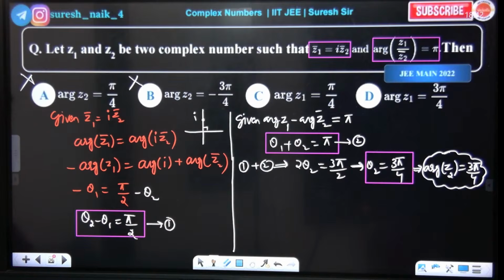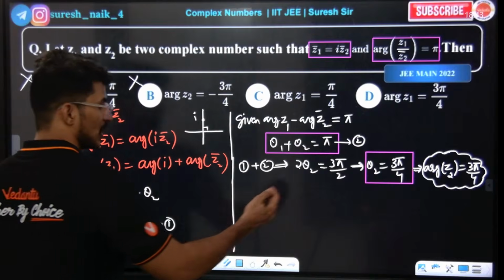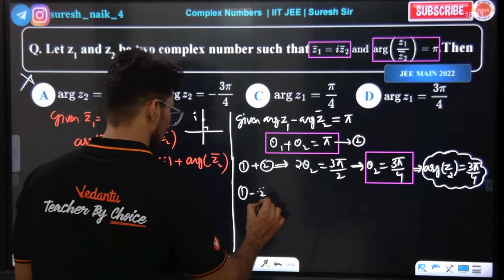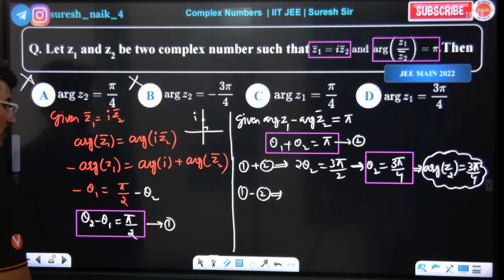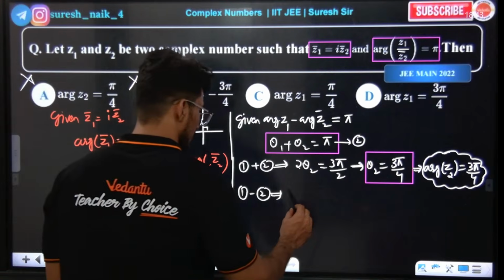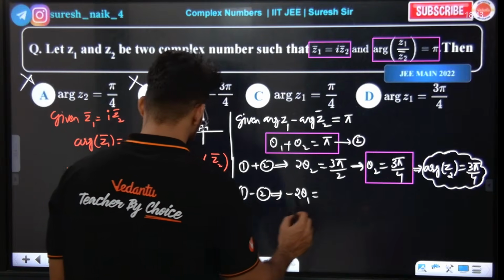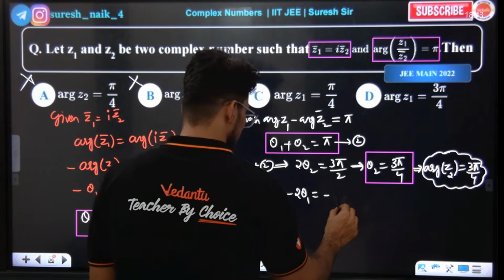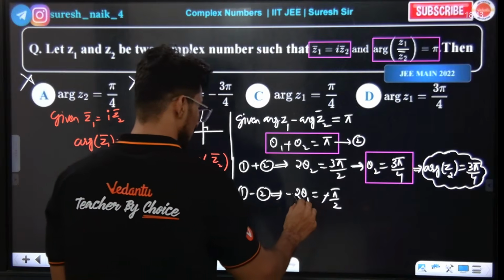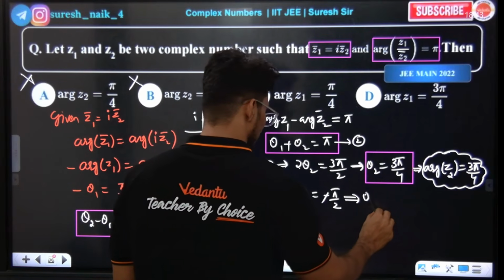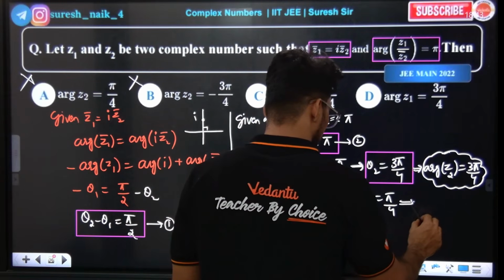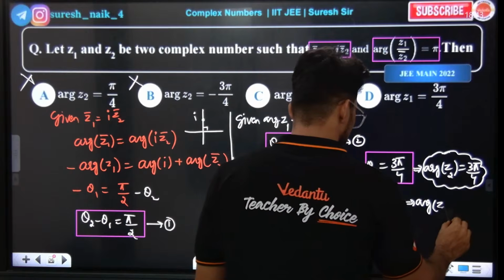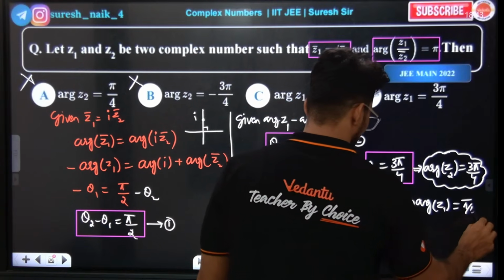Sir, how do we find the argument of Z1? Sir, how did we get it by adding 1 and 2? Can we do 1 minus 2? If we do 1 minus 2, this becomes minus 2 theta 1, and the 90 and minus 90 cancel. So theta 1 is equal to pi by 4.